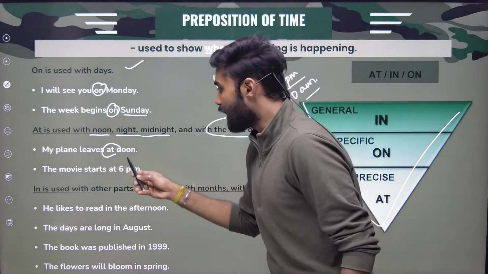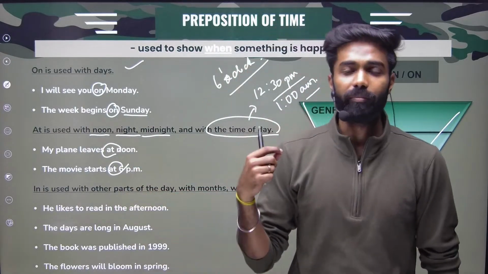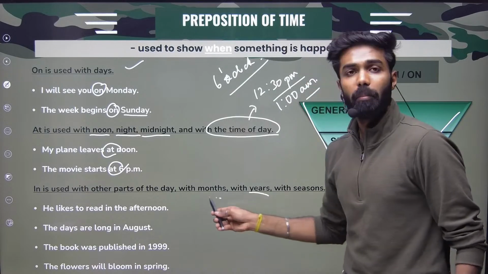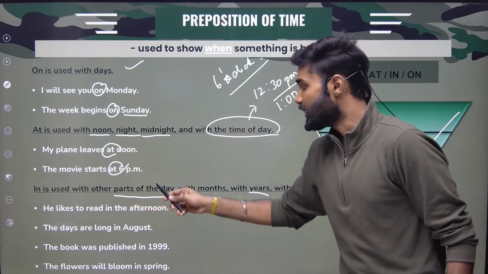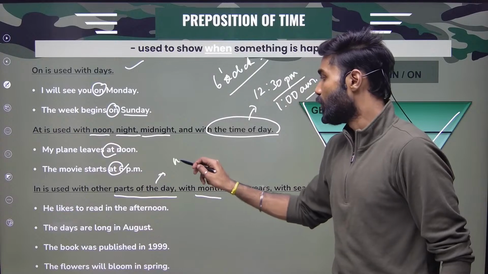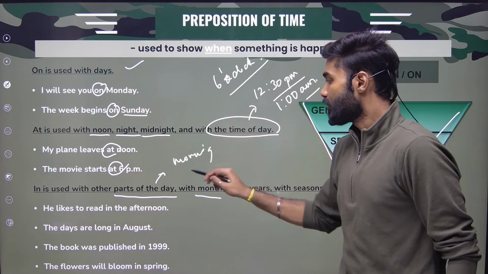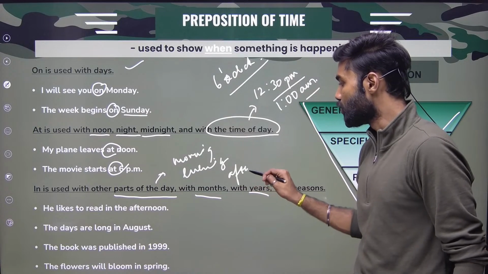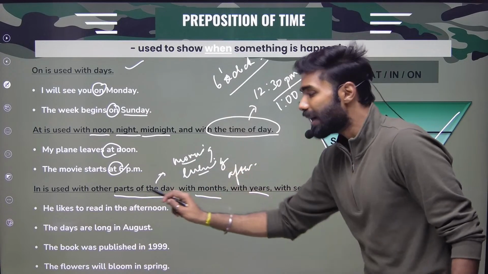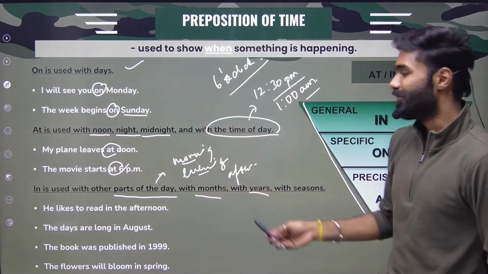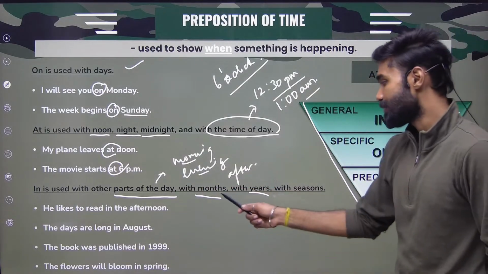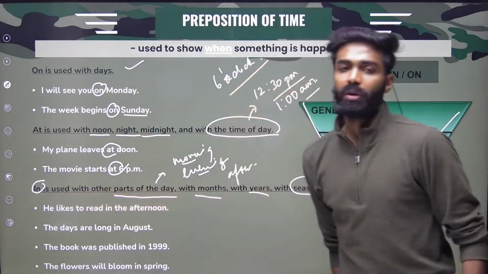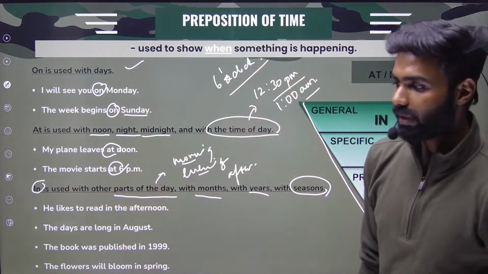I'll be using in for very generic things like years, months, and parts of the days. What do you mean by parts of the days? Morning, evening, afternoon. All these are parts of the days. Months, years, and seasons, I'll be using in. Right? Very simple. Any doubts so far?